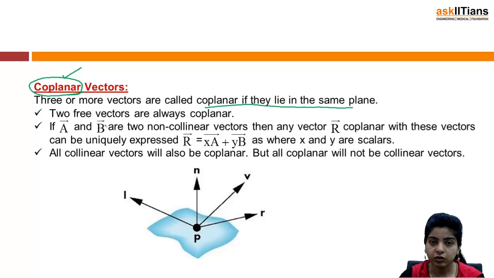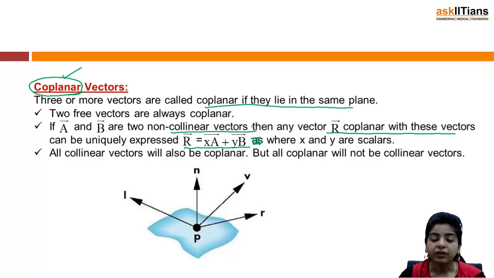As we have just now discussed the concept of free vectors, from the definition it follows that two free vectors will always be coplanar. If A and B are two non-collinear vectors, then any vector R coplanar with these vectors can be uniquely expressed as R equal to XA plus YB, where X and Y are scalars, right?